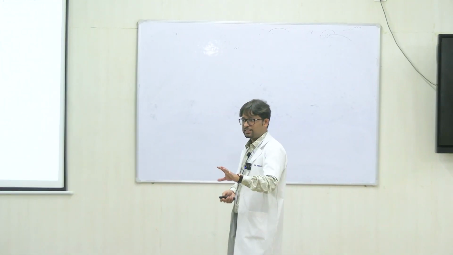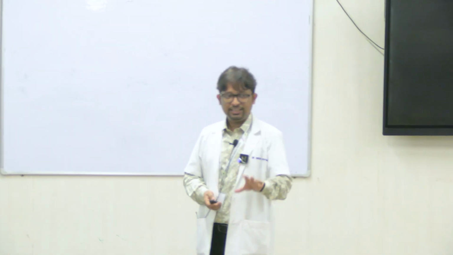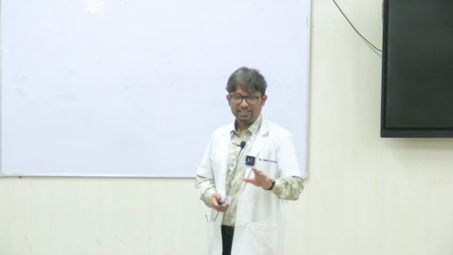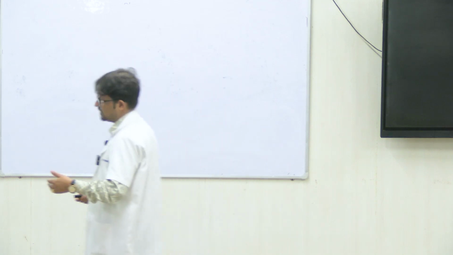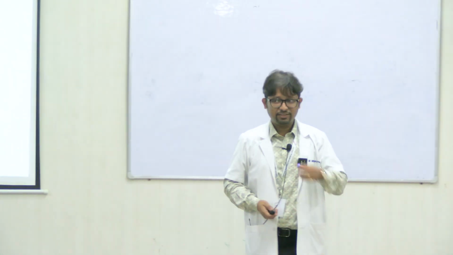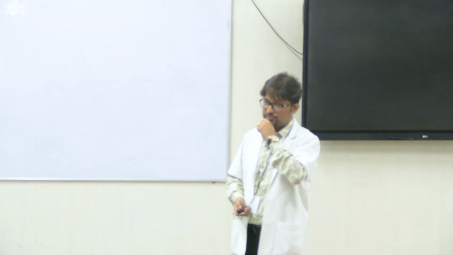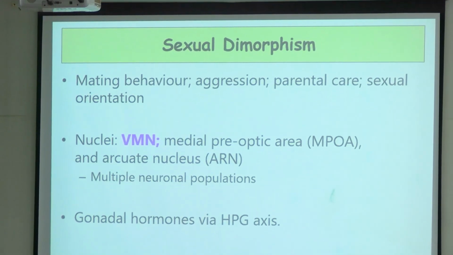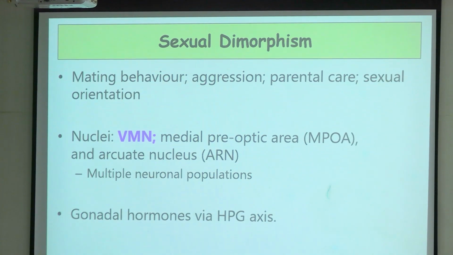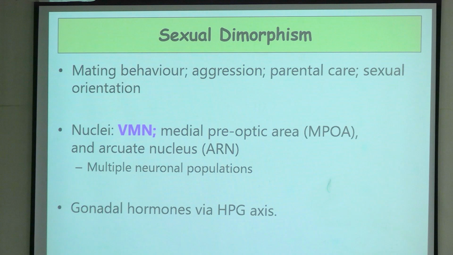But there are some functions which are not mediated strictly through the reproductive organs, yet we find some patterns of difference, right? The behavioral aspect of mating, then parental care, and also to an extent sexual orientation. All of these variations that we see in behavior, broadly we refer to as sexual dimorphism.